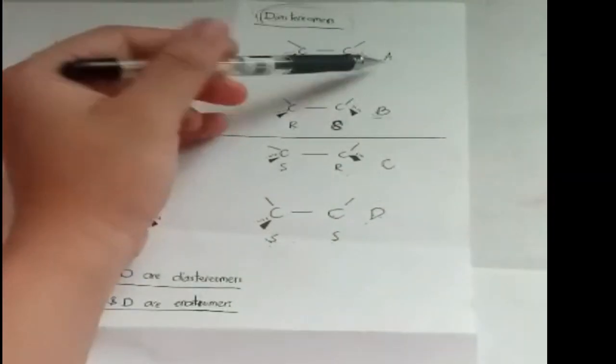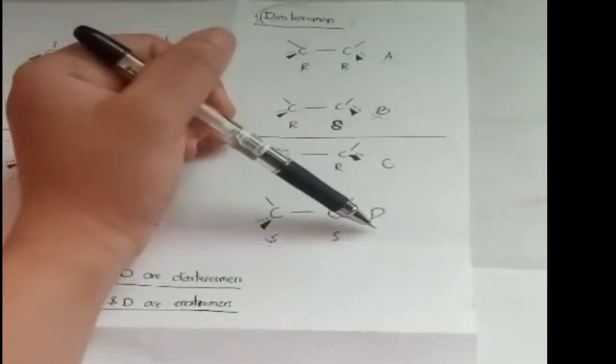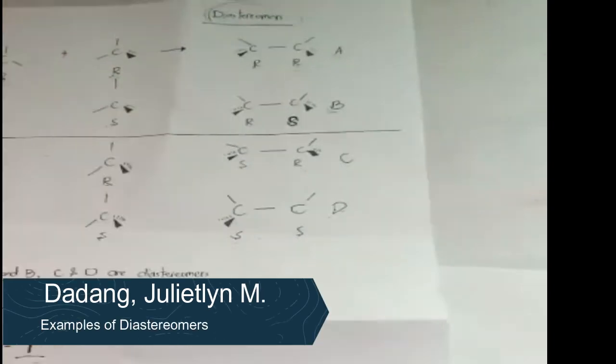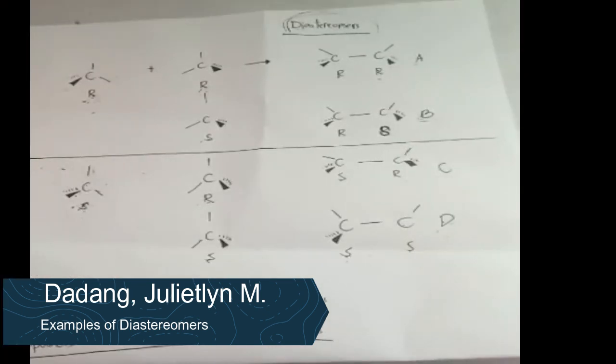So we have four different compounds: the A compound, B compound, C compound, and D compound. So that is the total number of stereoisomers. That's it.